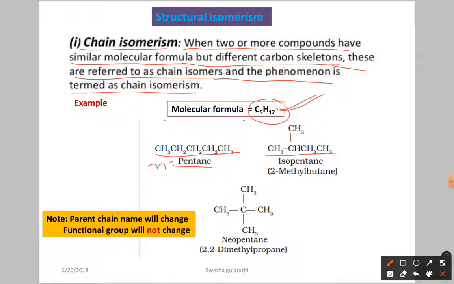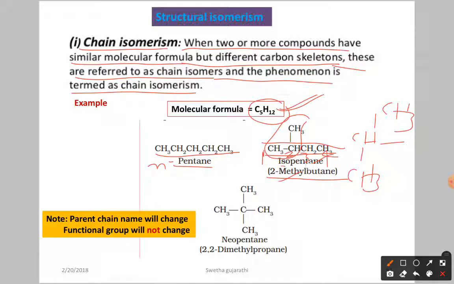So this is the common name, isopentane. If you go for the IUPAC name, 2-methylbutane. Why? Because here we start numbering from this side only, because the substituent has to get the lower number. So 1, 2, 3, 4. So 2-methylbutane is the IUPAC name and the common name is isopentane. Iso means one CH group should be attached to two CH3 groups. That is called iso. So iso means like this.